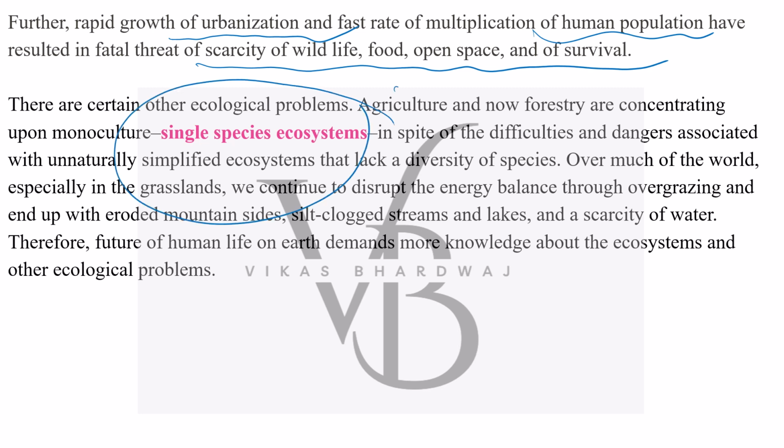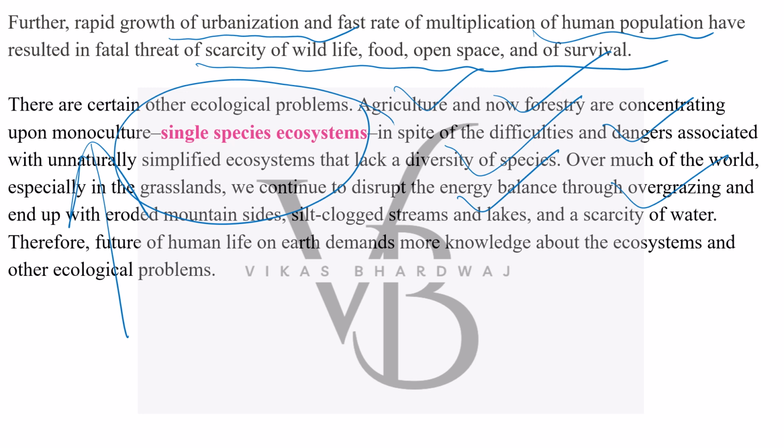That is why agriculture and forestry focus upon monoculture: whatever looks good is grown, whatever has money in it they will do. So dangers are also there. Diversity of species is also getting lower over much of the world. The grasslands are getting disrupted, energy balance is being disrupted, overgrazing, and mountain sides and silt-clogged streams and lakes. Think about what happened because of the floods in Uttarakhand, why there was a burst of a lake in Sikkim, or why excessive rainfall leads to excessive flooding in urban metropolises like Bengaluru.